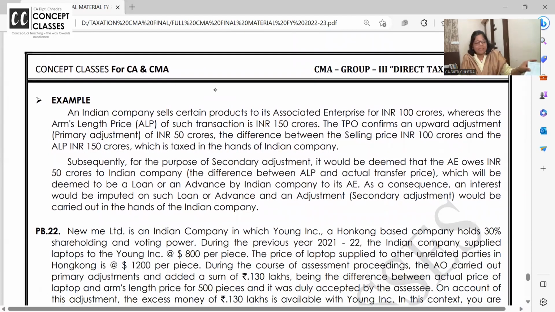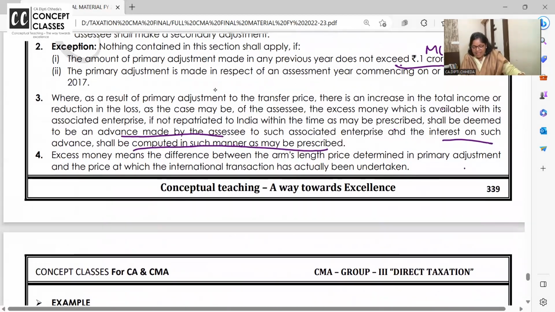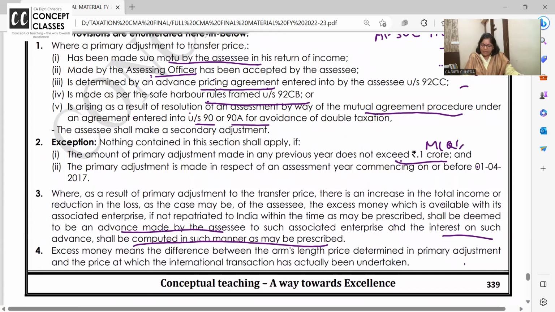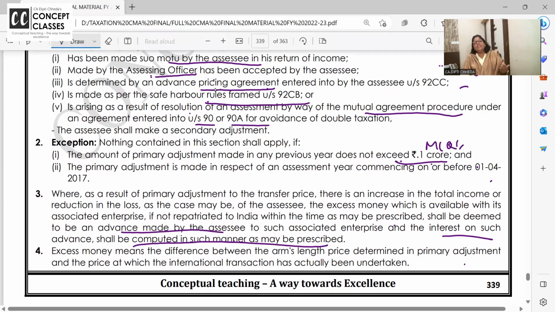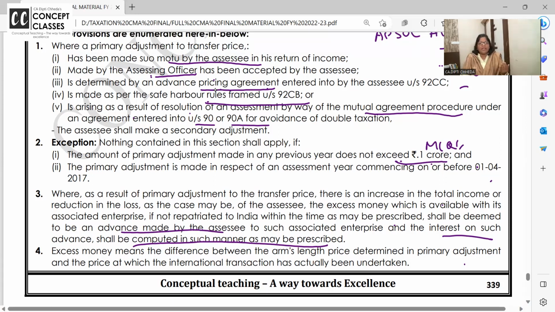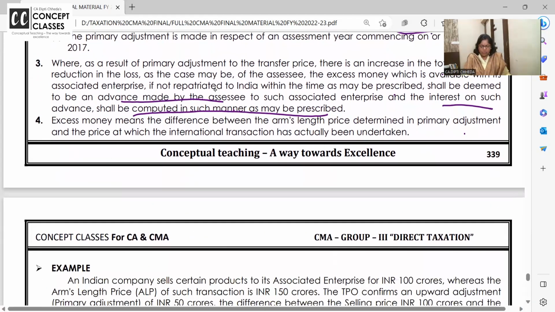Put me a message, all clear what is secondary adjustment. But two conditions are, it is applicable if primary adjustment का value is exceeding 1 crore and the secondary adjustment is after 1st April 2017. ये जो सेकेंडरी एडजस्टमेंट का कॉन्सेप्ट ही है ना, ये 2017 से ही शुरू हुआ है, पहले नहीं था.